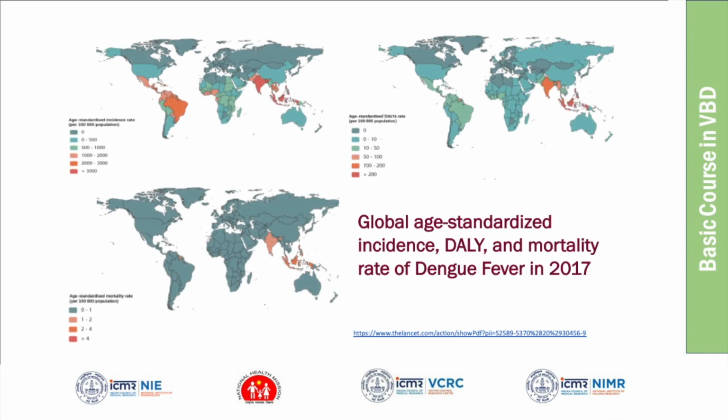And again, recently, there is another estimate published, again based on the global burden of disease study. Here they give estimates of three measures. One is the incidence rate, another is the DALY rate, and the other one is mortality. Mortality is the death rate. The first map is showing the incidence rate. Where you see very high incidence, can someone look at the first figure in the top left? Can you please see that map, a world map, and see where the incidence is high?